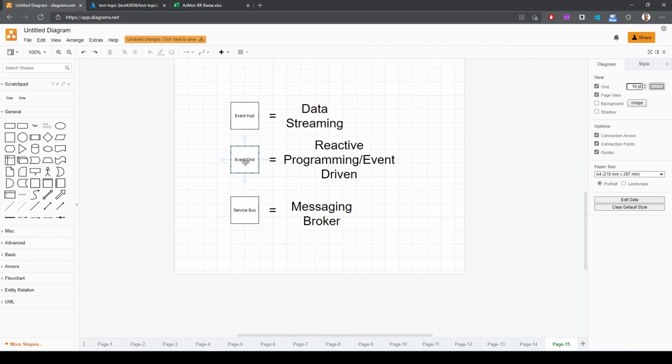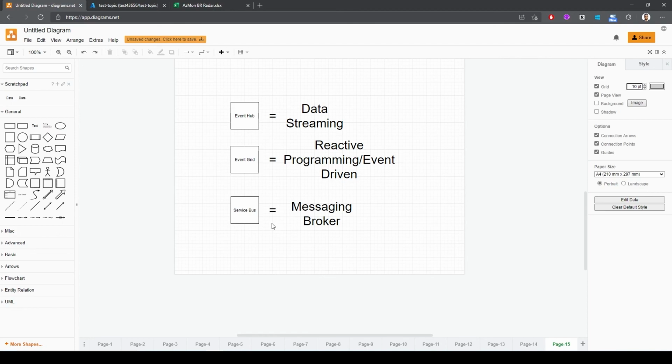The good thing about Event Grid is that it is super fast, which is why it is used in what is called event-driven programming or reactive programming. So anytime you have an event-driven process, Event Grid is a great service to use. Now, Event Grid uses a push model as opposed to a pull model in Azure Event Hub, where events are pushed to subscribers, and if they aren't handled, they are just gone. So Event Grid, unlike Event Hub, can trigger things like Azure Function, Logic App, webhook calls, etc.